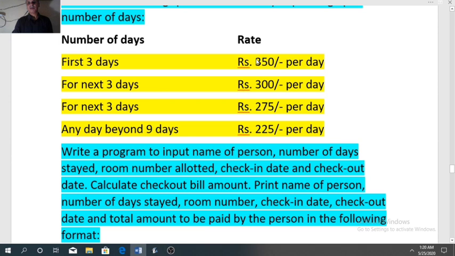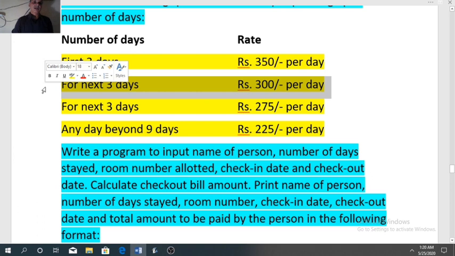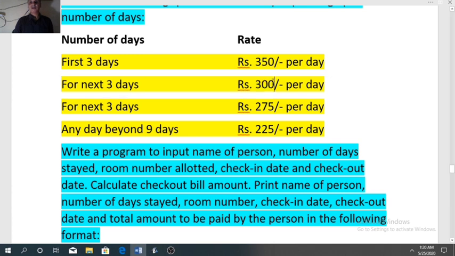So 350 into 3, that is 1050. And for one extra day will come in second slab, that is fourth day. For fourth day they will charge 300 rupees. So 1050 and 300, 1350 will be your bill.